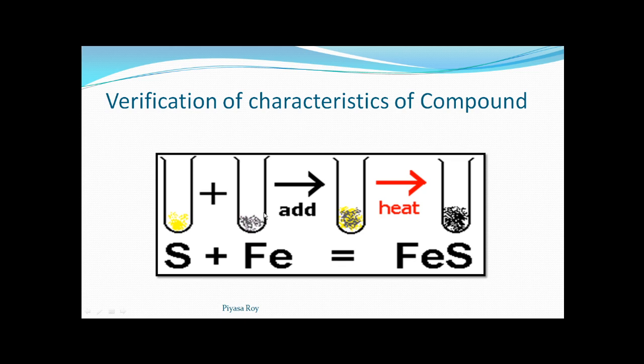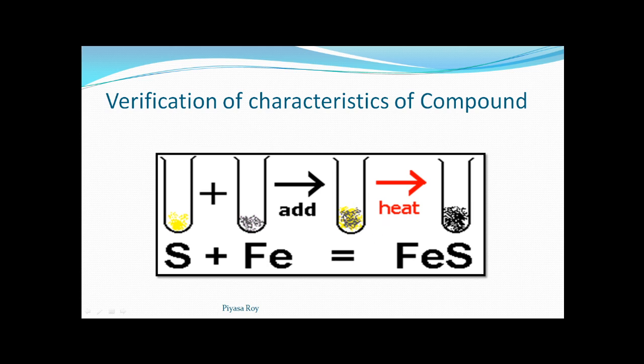Now in this test tube we have taken iron dust, and we know iron gets attracted by a magnet. After mixing sulfur and iron in this test tube, we are going to heat it.